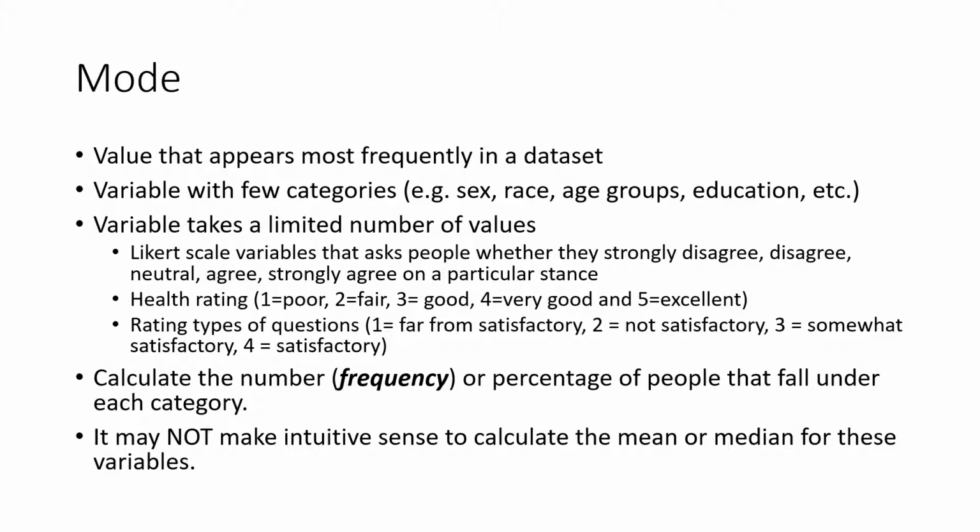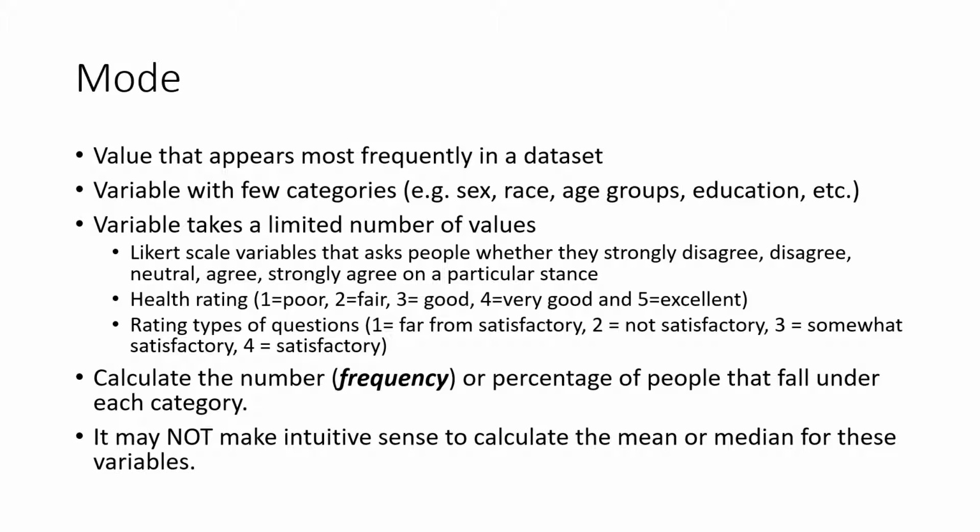A mode is the value that appears most frequently in a dataset. The mode makes intuitive sense when the variable has few categories like sex, race, age, education, and so forth. The mode also makes intuitive sense when the variable takes a limited number of values. This often happens in Likert scale variables that ask people whether they strongly disagree, or are neutral, agree, or strongly agree on a particular stance.